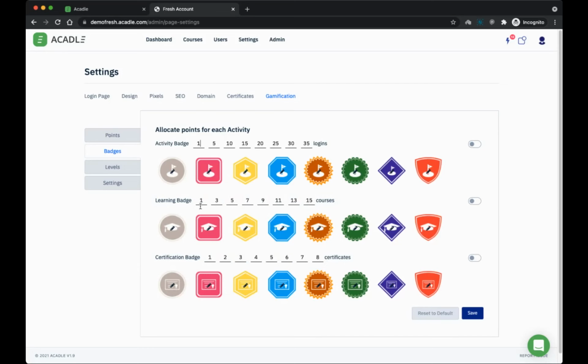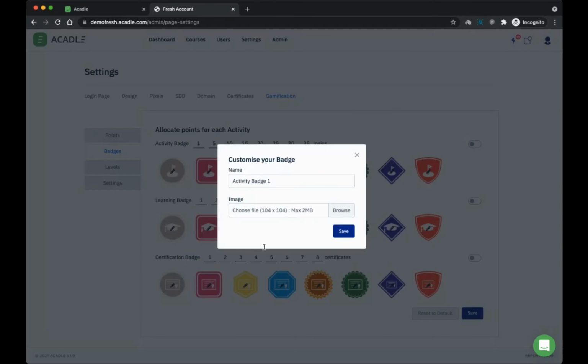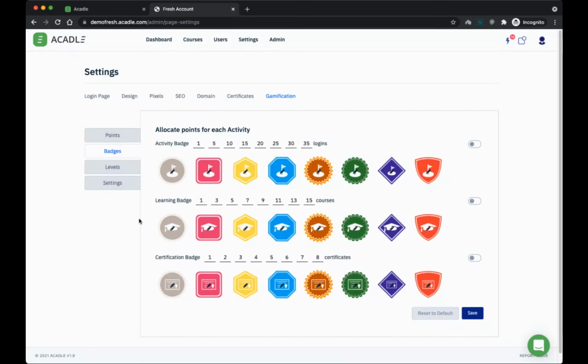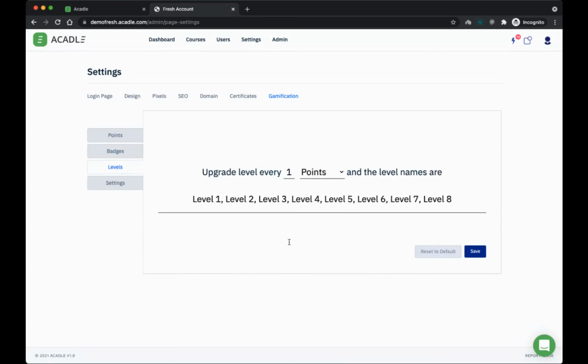And you can also change when this should get unlocked for your students, and you can change the icons that you see here. So all these badges can be renamed, and you can also change the badge icons if you want. Then you have something called levels. Levels is, let's say, if I want to name every user based on their activity. When they have 10 points, level 1 will automatically be given to them. Then if they have 20 points, level 2 will automatically be unlocked for them. So they'll be able to see what level they're in.